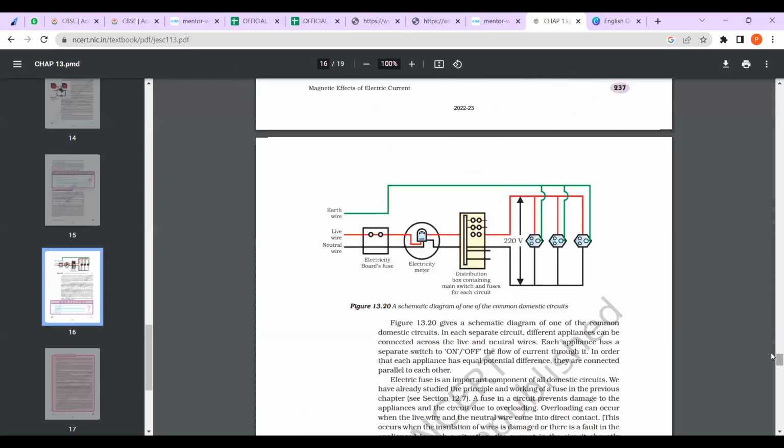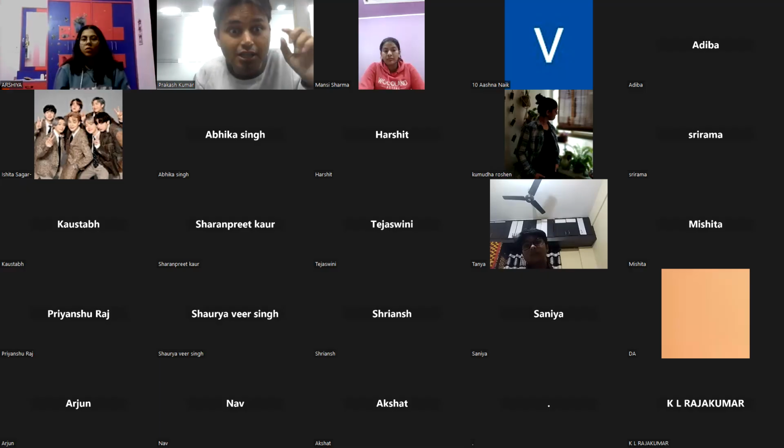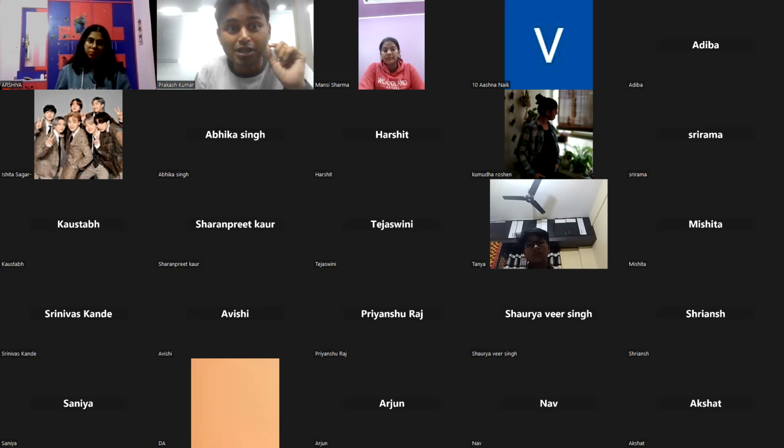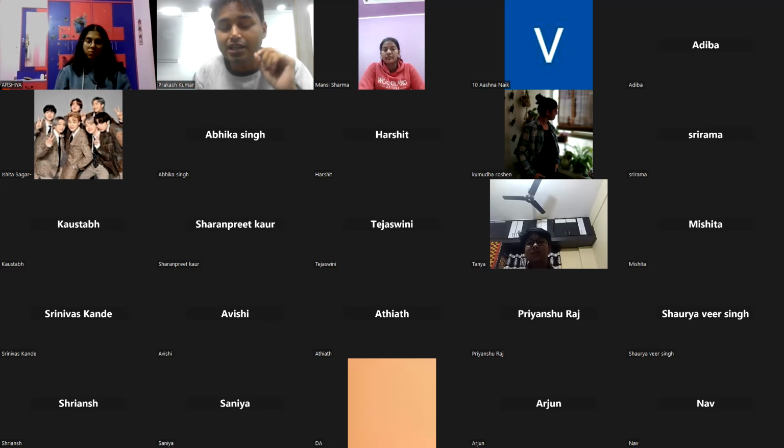Good statement. You can see now this one is the distribution box, this one is the electric meter, this one is the main box, where there is some fuse. If there is some MCB, miniature circuit breaker, you have seen it, yes, in your home. If there is some heavy flow, that MCB will go down, so the current in your home will get automatically cut. So that is when the MCB will work.